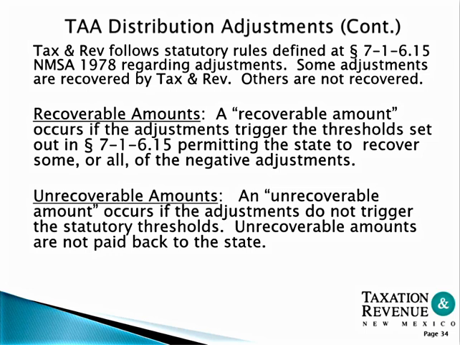Some adjustments are recovered by Taxation and Revenue, others are not recovered. Recoverable amounts occur if the adjustment triggers the thresholds set in statute permitting the state to recover some or all of the negative adjustments. Unrecoverable amounts occur if the adjustments do not trigger statutory thresholds. Unrecoverable amounts are not paid back to the state.